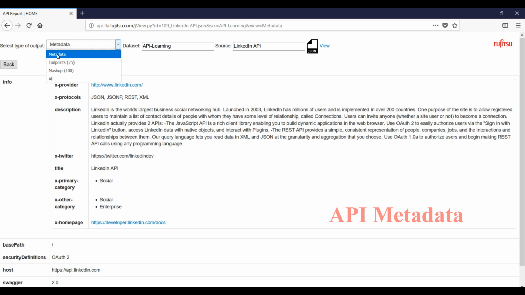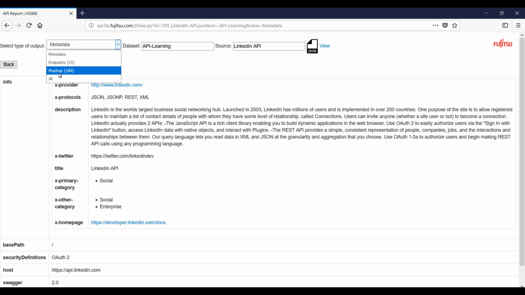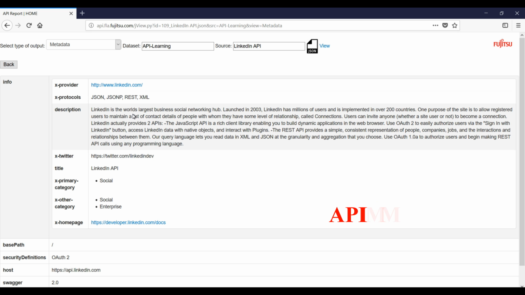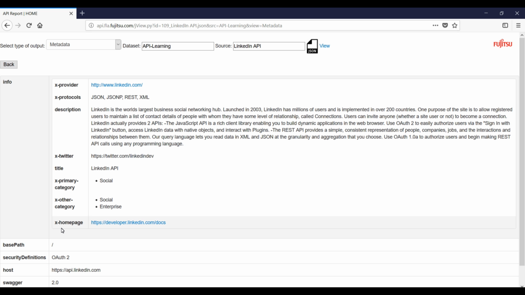We may choose different views. In this list, there are 3 different views. The first shows metadata of an API. The second view shows the list of extracted endpoints from the API documentations. The third view shows the API mashup recommendation for the selected API, and the last view shows all information in one page. For example, it shows title, description, security protocols, Swagger format or OpenAPI specification version, and SSL support for the LinkedIn API. Now let's select the second view, the list of API endpoints.